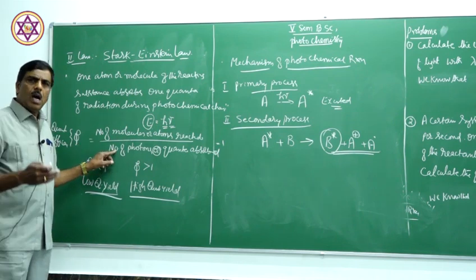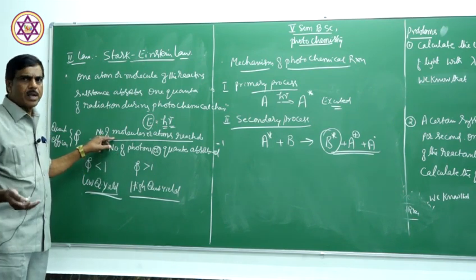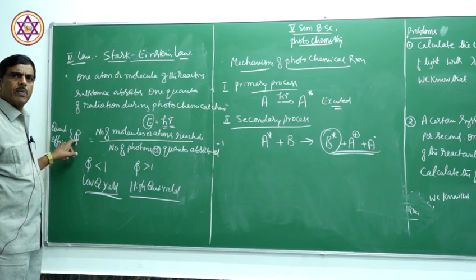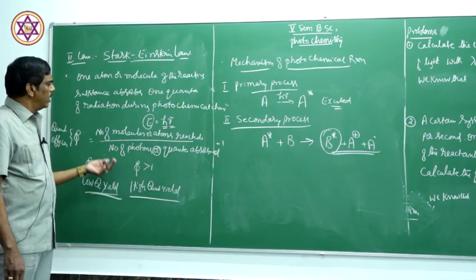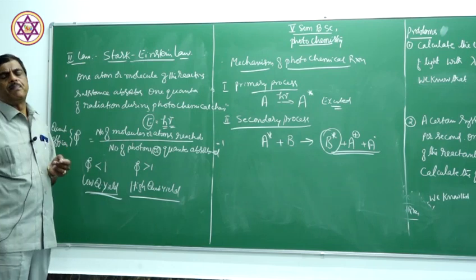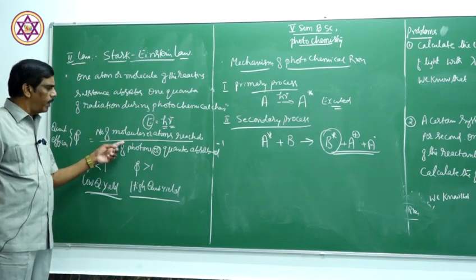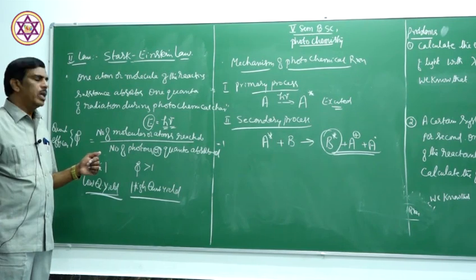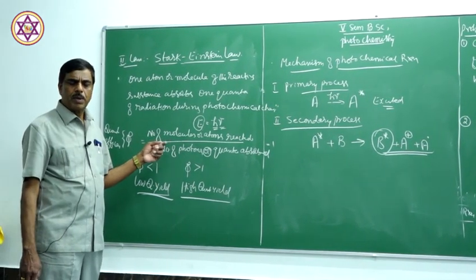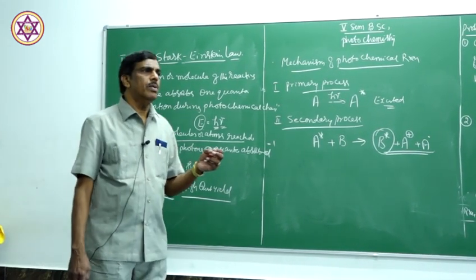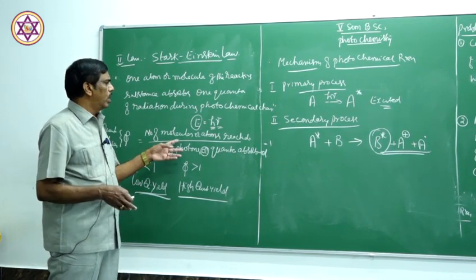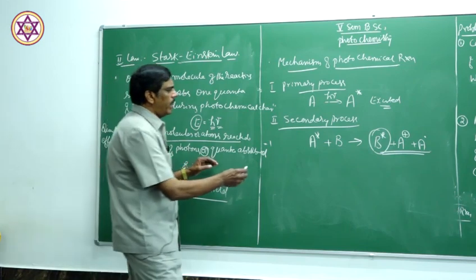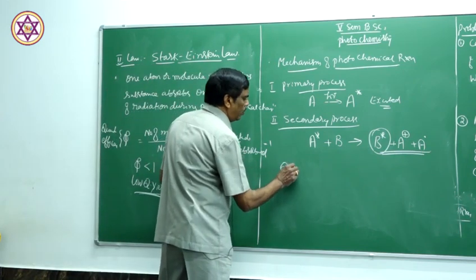Here, we can calculate the quantum efficiency from how much radiation is absorbed and how much product is formed. It may sometimes be low, sometimes high. Therefore, instead of calculating the quantum efficiency in terms of the number of molecules, we can use moles, because the number of molecules or number of quanta is very large. We can use the number of moles.